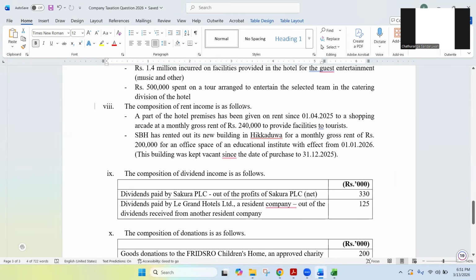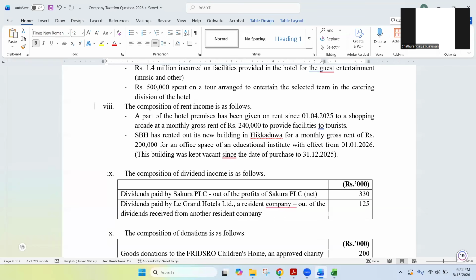You can keep it as business income because it is effectively connected to the business. So no adjustments needed. Is that clear? Any clarifications on that? Because that is an important point. Effectively connected to the business, no need to adjust the business income. It is already recorded in the business income. You can keep it as it is.